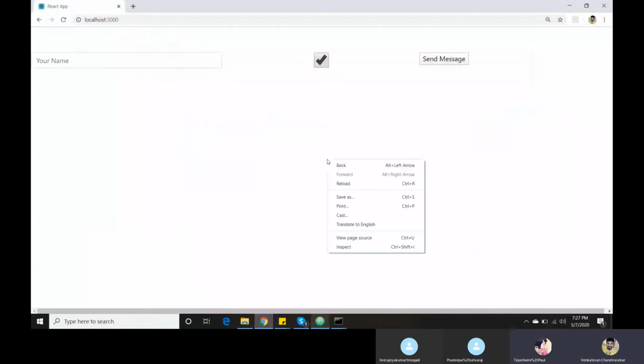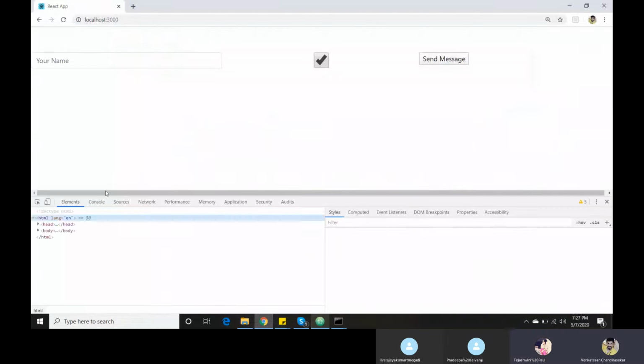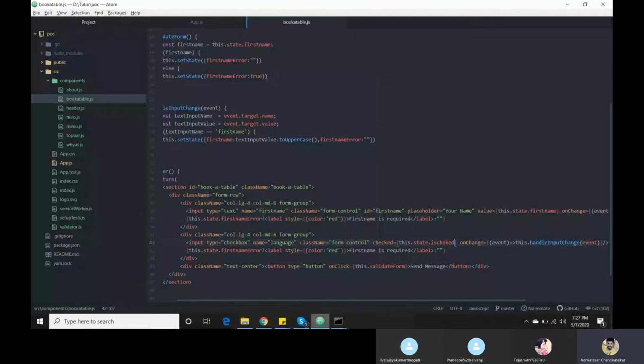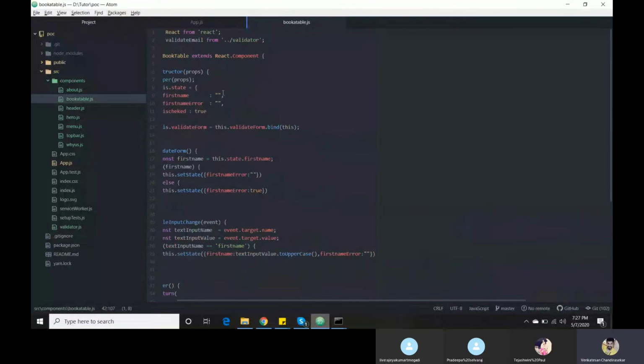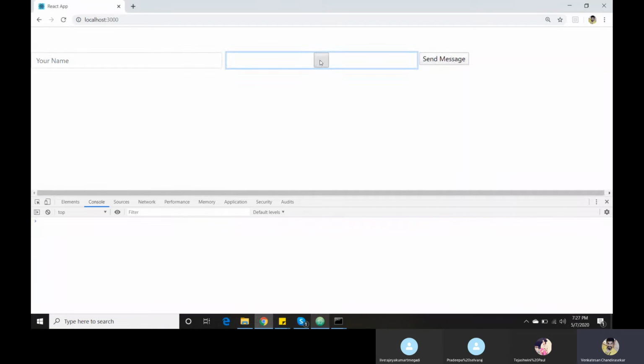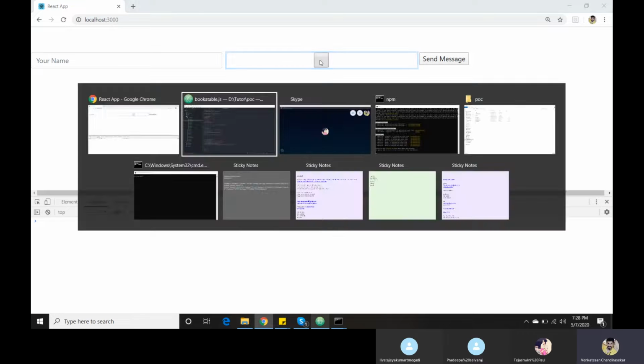The spelling you gave wrong, sir. No, it's okay. Now the function is working fine. The reason is we have given our checkbox as true. Just for your understanding, now I give false, and the result is it's not checked. Now I can't change it, the reason is we have a static state value.